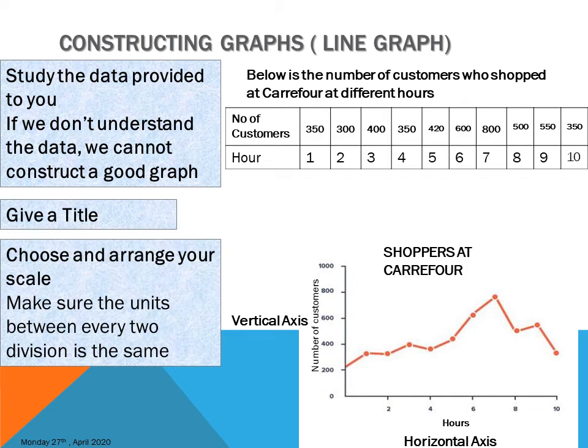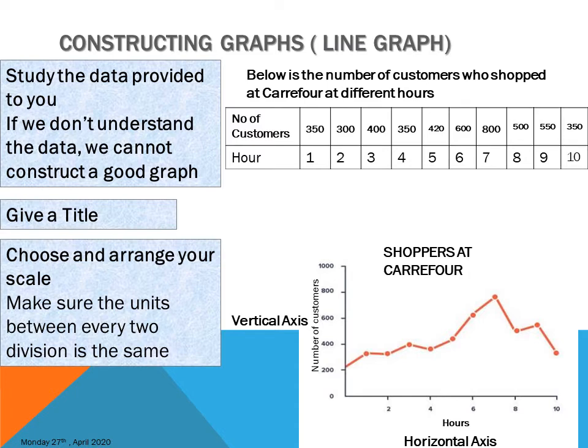Then you have to choose and arrange your scale. Remember the scales, the vertical axis and the horizontal axis. With this information now, you need to set up the scale for your vertical axis and the scale for your horizontal axis. Now we have 350 as the least number on the scale for the number of customers, or on the table rather.